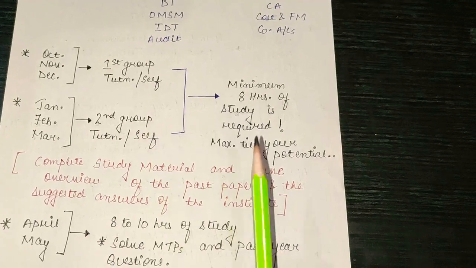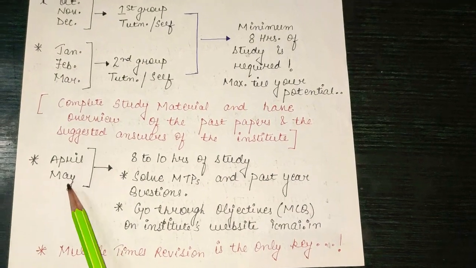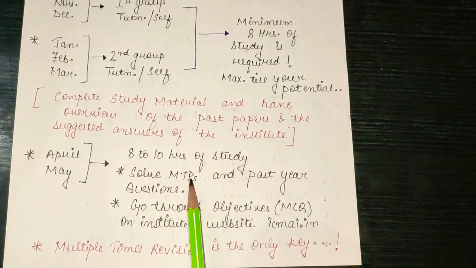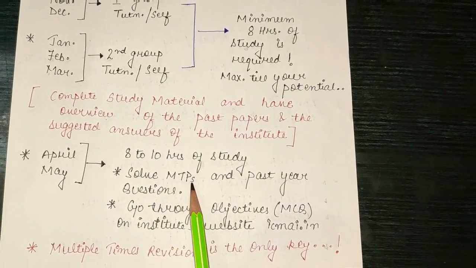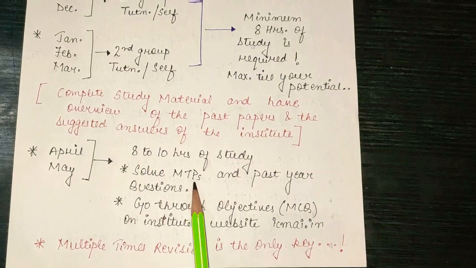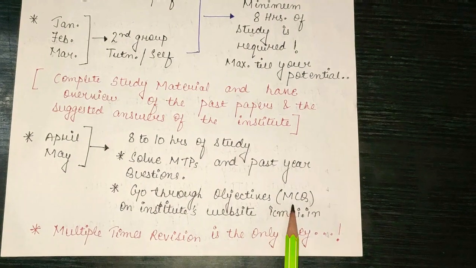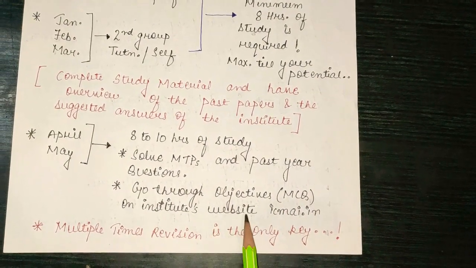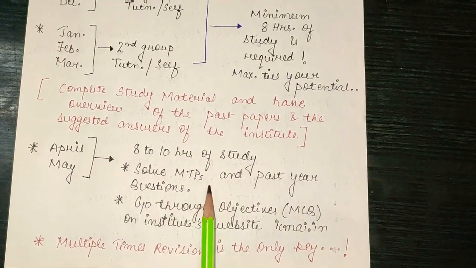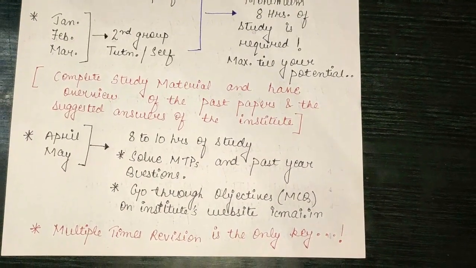Now here we were studying 8 hours minimum, and in the last 2 months before the exam, that is April and May, we will be increasing our hours of study from 8 to 10 hours. In that we will mainly be solving our MTPs, that is mock test papers, and past year questions. The main focus here will be to solve as many question papers as we can, and we will also go through MCQ objectives on the institute website icmai.in. These are a must. Without doing MTPs, there is no way of clearing the exam, as you will be in a dilemma.